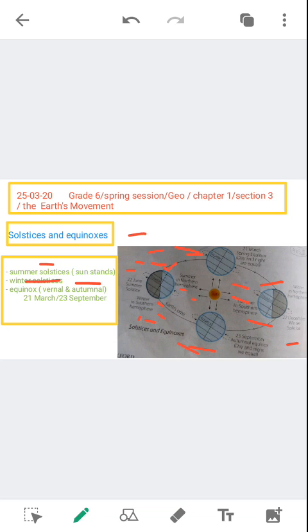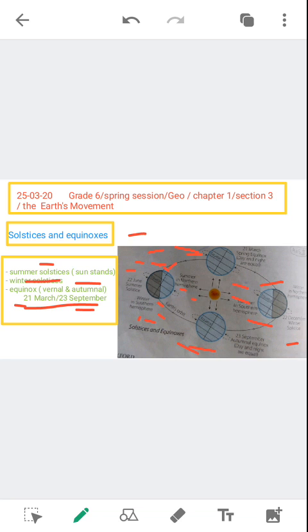You can see here, directly above the equator, and this results in equal duration of day and night, called the equinox. In the northern hemisphere, 21st March is called the vernal equinox, and 23rd September is called the autumnal equinox. So this is all about solstices and equinoxes.